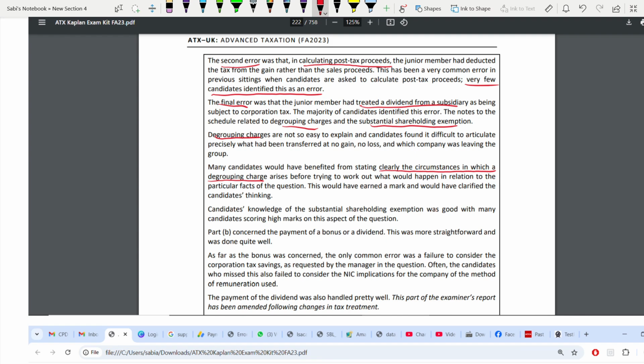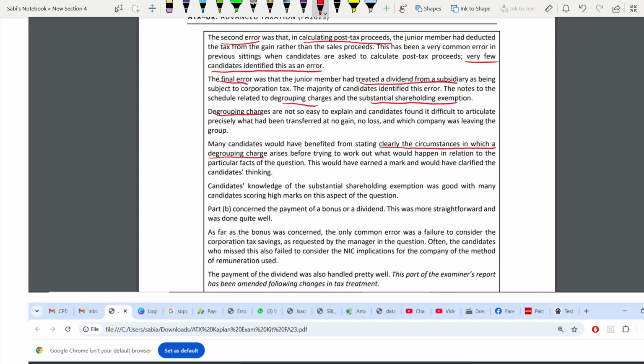Now, regarding the substantial shareholding exemption part, most of the students' knowledge was good, and most of the students got high marks in this area. Coming to part B, where you have to calculate bonus versus dividend, this is straightforward and it was done quite well. That means the examiner was happy with this part.